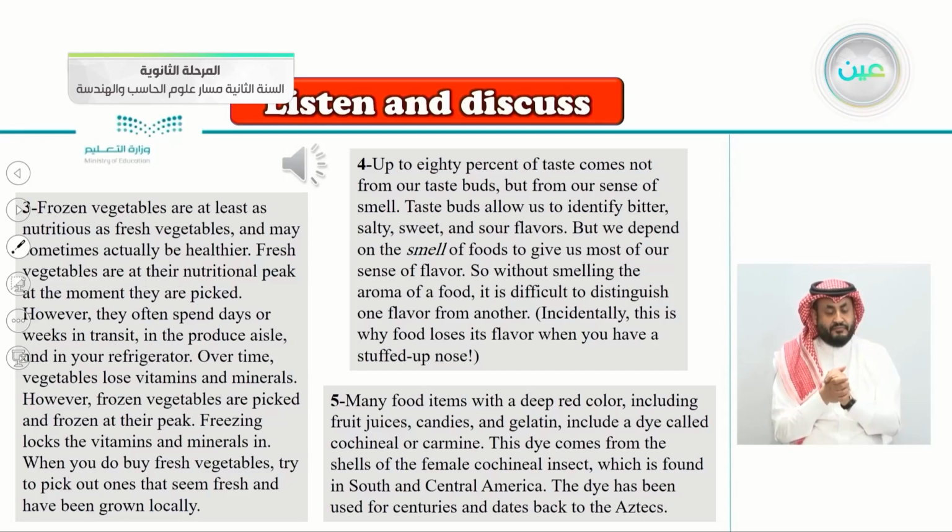Fresh vegetables are at their nutritional peak at the moment they are picked. However, they often spend days or weeks in transit in the produce aisles and in your refrigerator. So I think this answers our question, which is healthier.